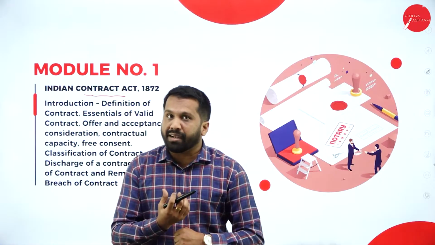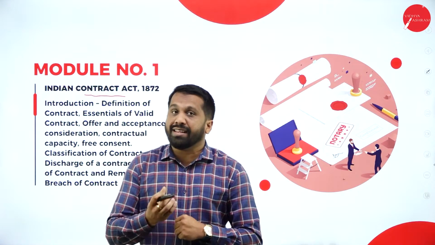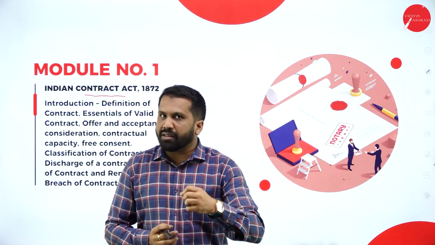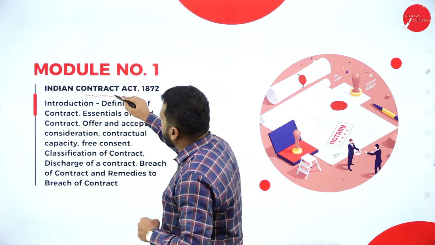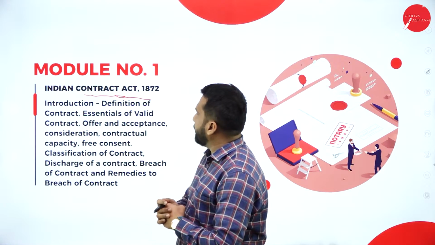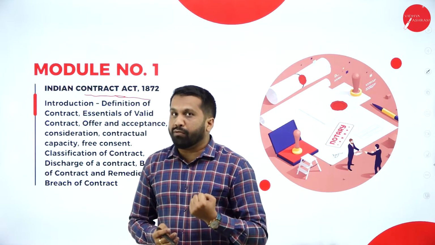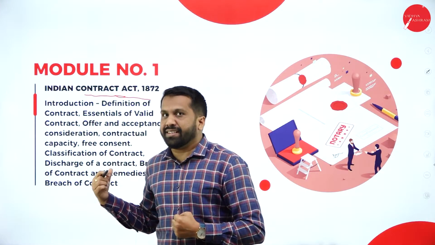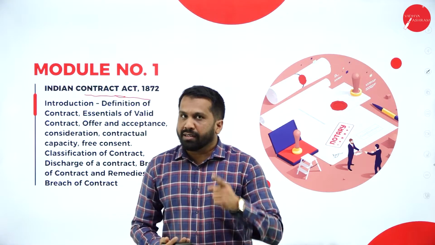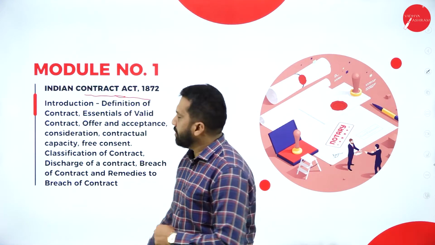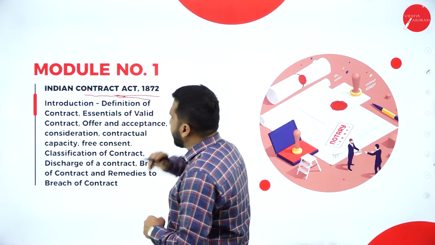This agreement, we have to do it in a legal way. If you do it in a legal way, then you have to come under the Contract Act, 1872. If I am not able to fulfill whatever I agreed, whatever we spoke, then you can file a case on me under the Contract Act, 1872.